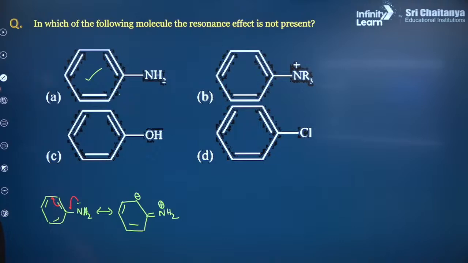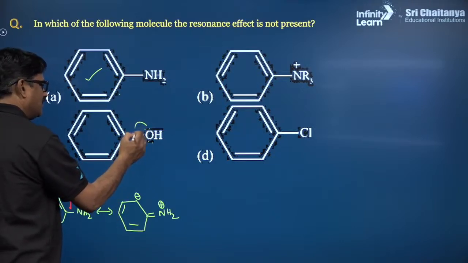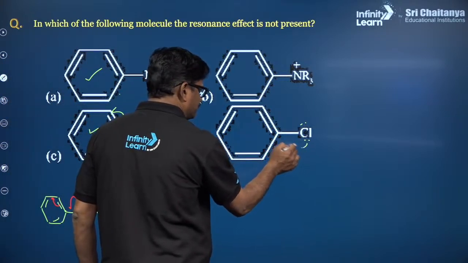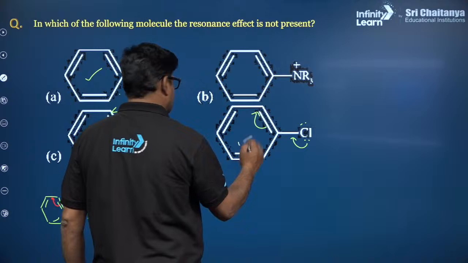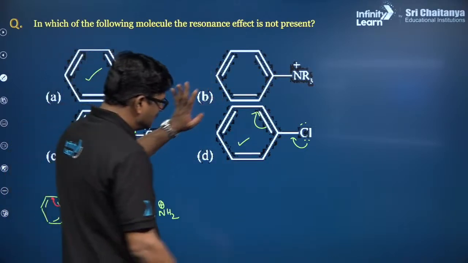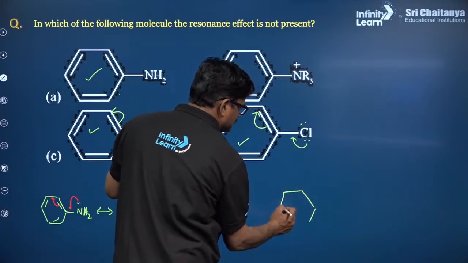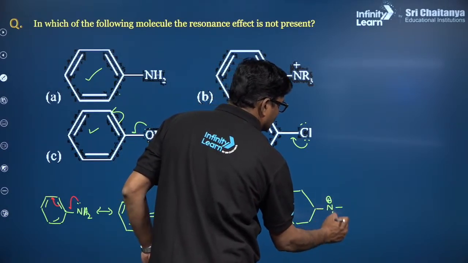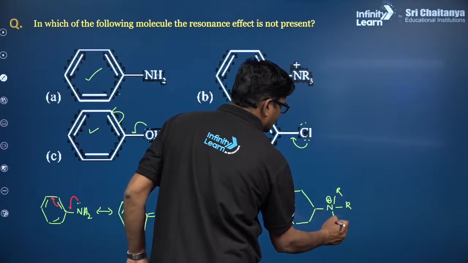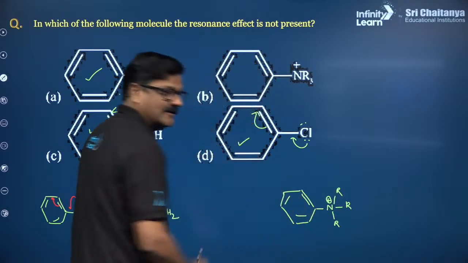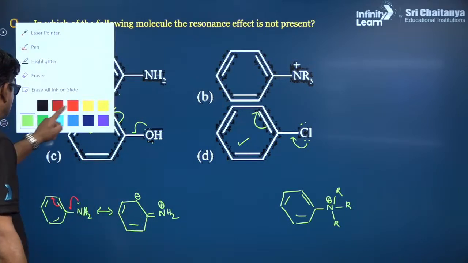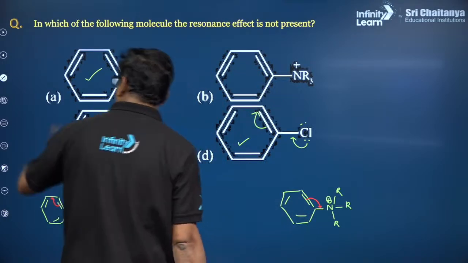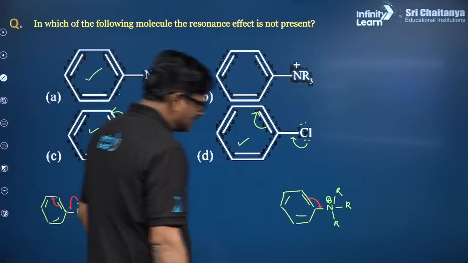This is possible. Whenever you want to do the same way, it is possible. When you want to say this one, let me write the structure for this. N plus and R, R and R. Look at this carefully. Maybe it can be like this.